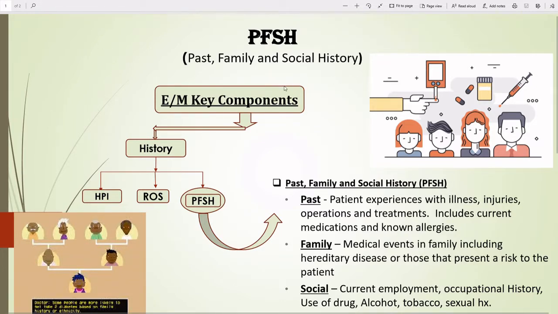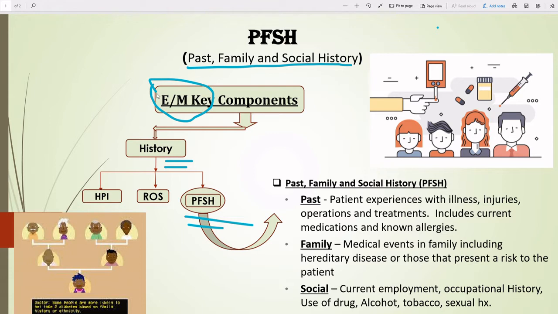Today we are going to learn about PFSH. PFSH means past, family and social history. So let's start without wasting our time. Here you can see PFSH is a part of history, and history is a key component of E/M. Please check my previous video for more clarity on E/M and its key components, because I have uploaded the topics serially, one by one, so you can understand the key components very well. So come to the point.